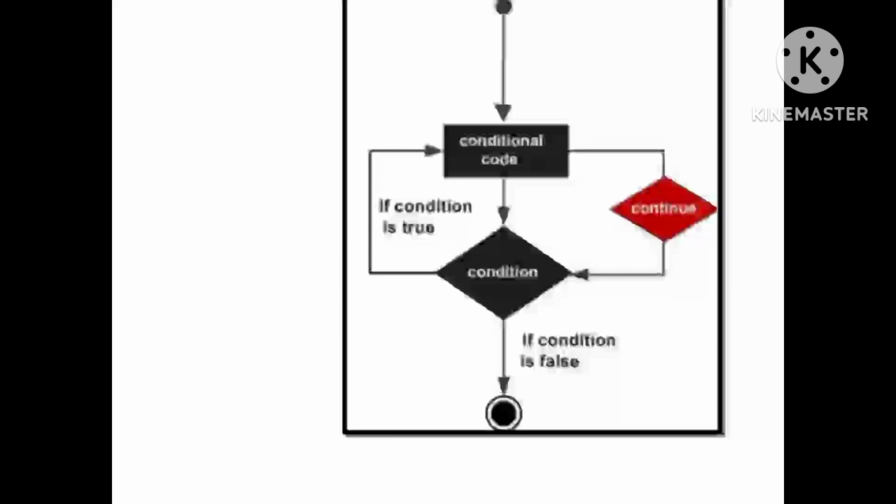Flowchart of Java continue statement. First of all, it will enter the loop where it checks the condition. If the loop condition is false, it directly exits the loop. Second, after that it will check for the continue statement. Third, if the continue statement isn't present, then all the statements after that will be executed.